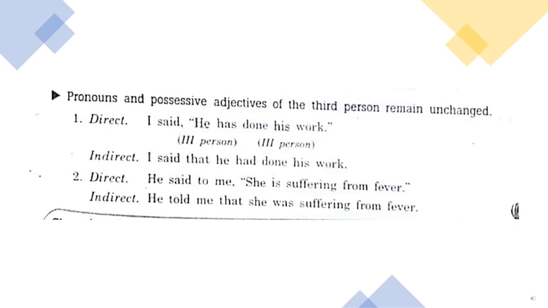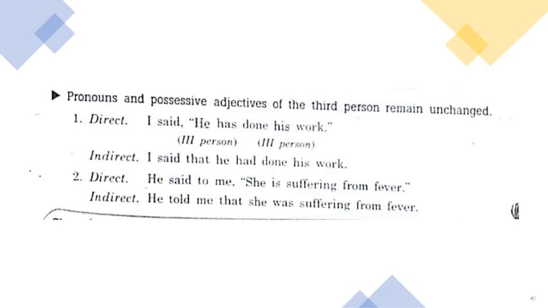Now, he and his, third person. I have already explained that he and his are not part of the discourse. They represent the third person, children. So, I said he has done his work. It remains unchanged.